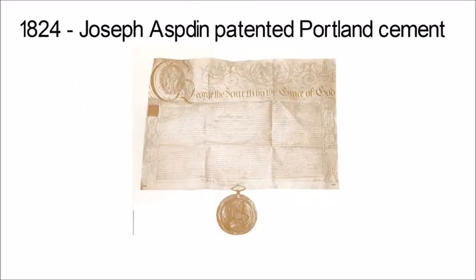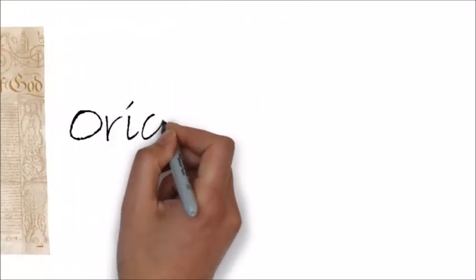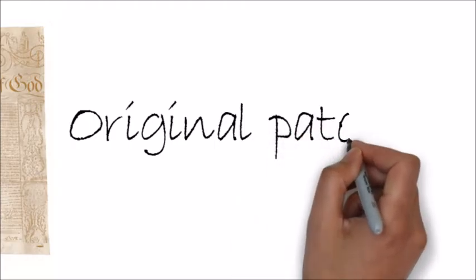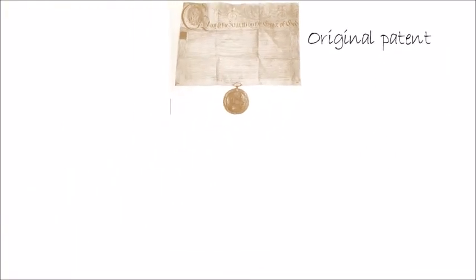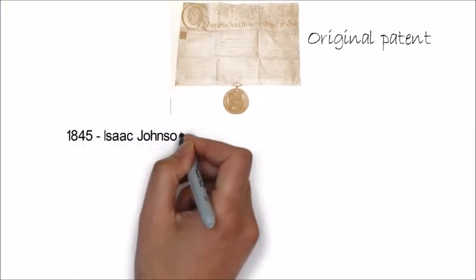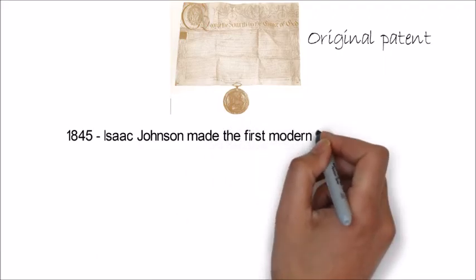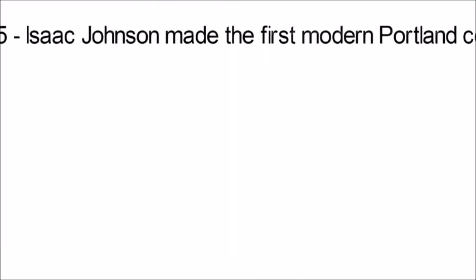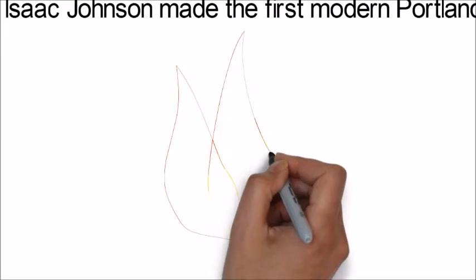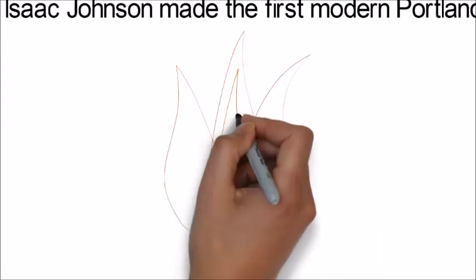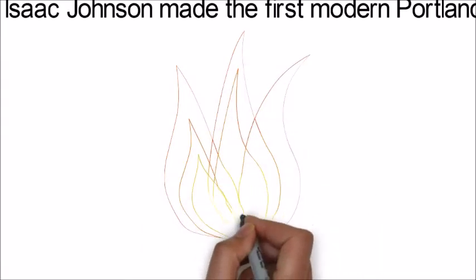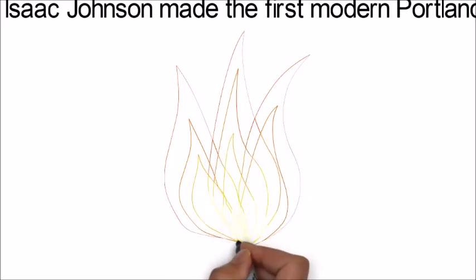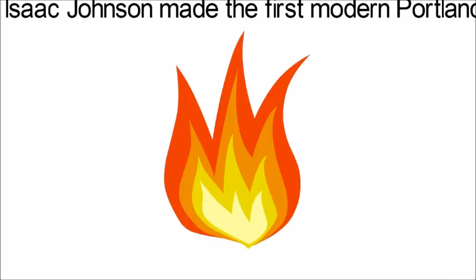He called it Portland cement because the concrete made from it looked like Portland stone. In 1845, Isaac Johnson made the first modern Portland cement by heating the raw ingredients to similar temperatures used today of approximately 1500 degrees Celsius. He set up a cement manufacturing company called I.C. Johnson & Co. This company later became part of Blue Circle Industries Group, which is now part of one of the world's leading cement manufacturing companies called LafargeHolcim.